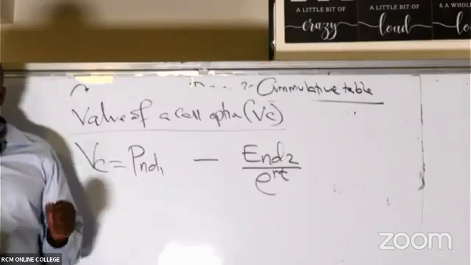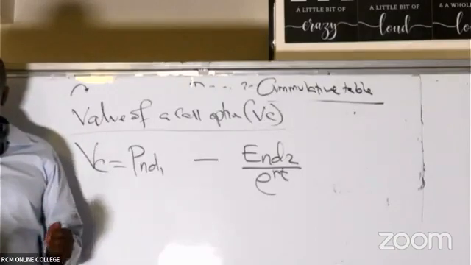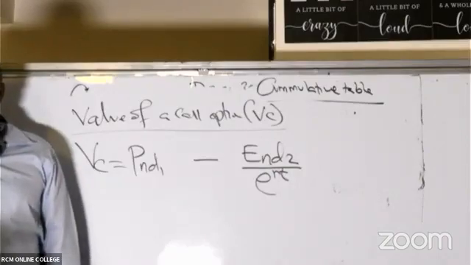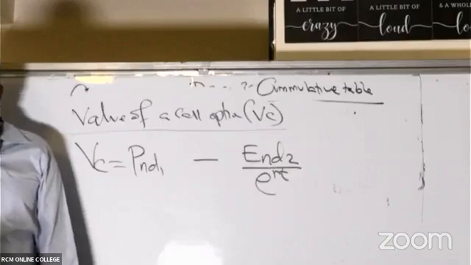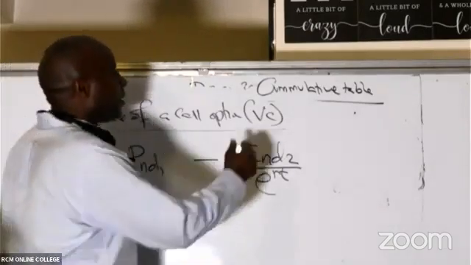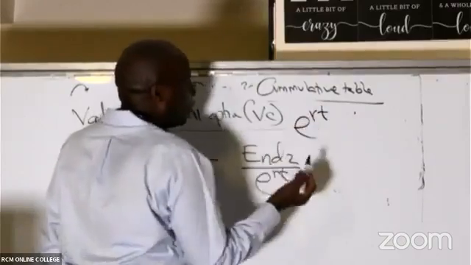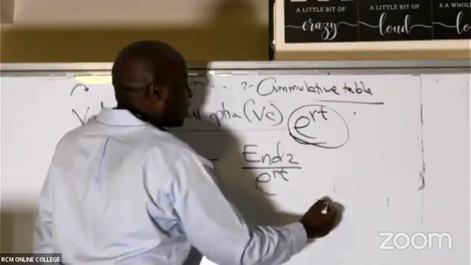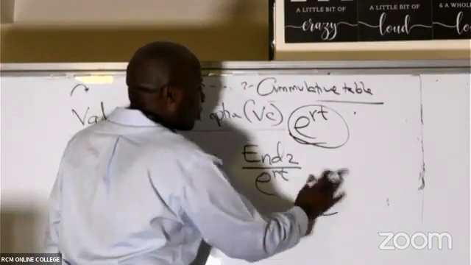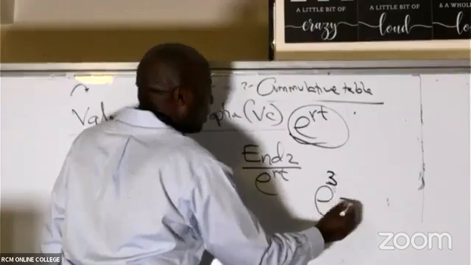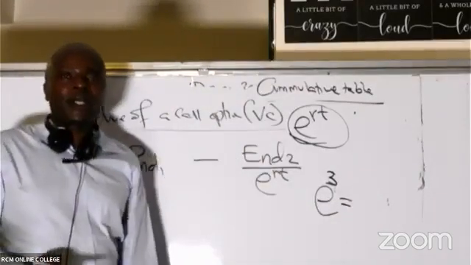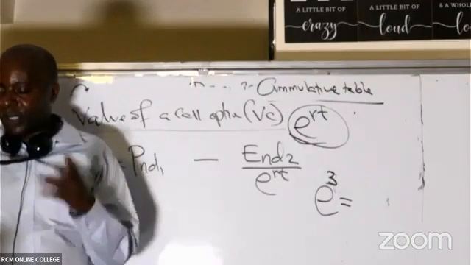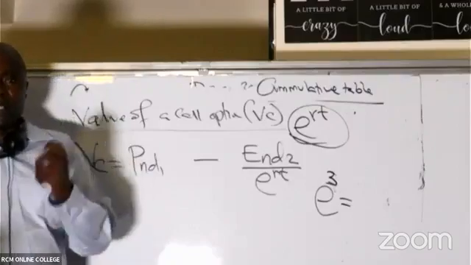So now what I do not have, ladies and gentlemen, is the e raised to RT. That is the only thing I don't have. But first of all, before I show you how to get this, let's look at Euler's constant. I would want someone to give me e raised to power 3 from your calculators. Is there somebody who is able to give me this value? E raised to power 3.